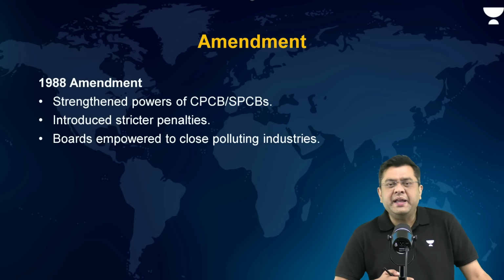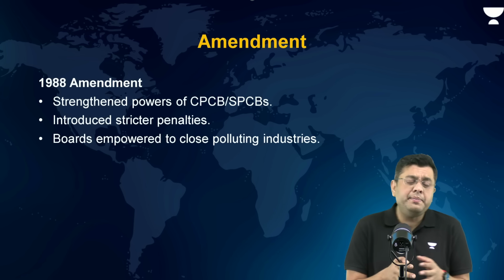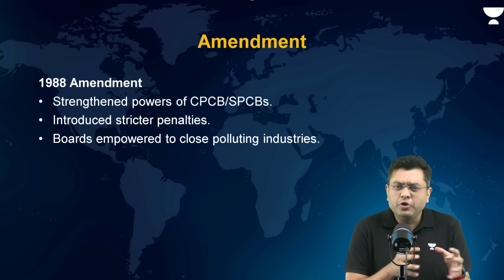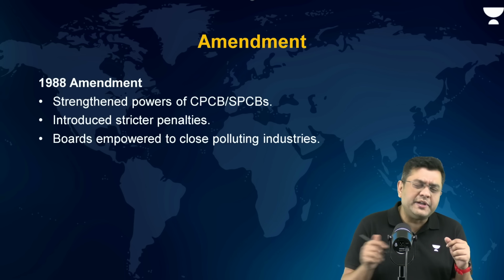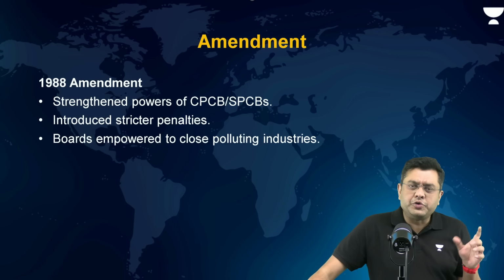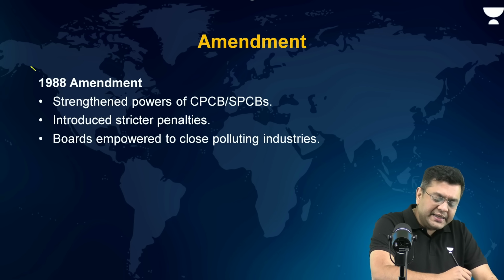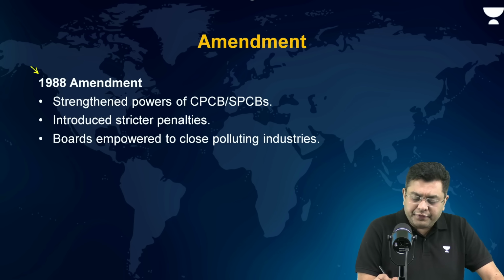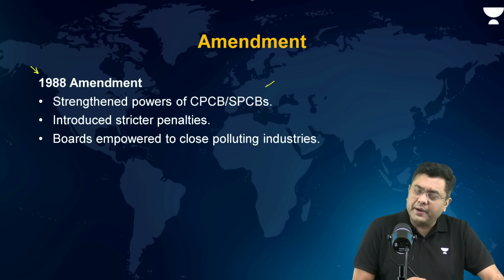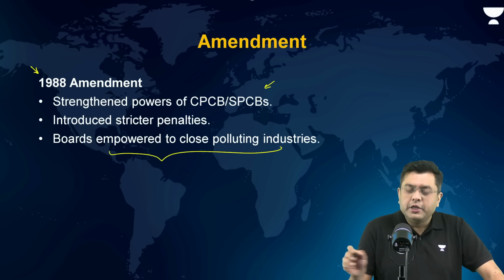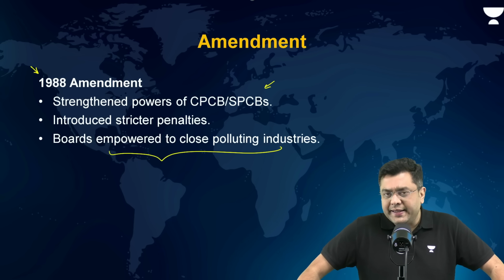Now, this was amended. 1988 was a major amendment. It was amended eventually in 2024 as well, but not such a major amendment. There was an amendment of the Water Cess Act, which was done in 1977. But the amendment of 1988 strengthened the powers of CPCB and SPCBs further, introduced stricter penalties, and the boards were empowered to close the polluting industries.